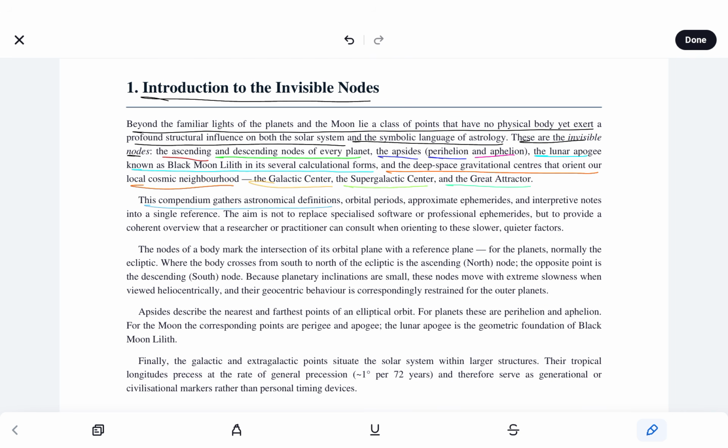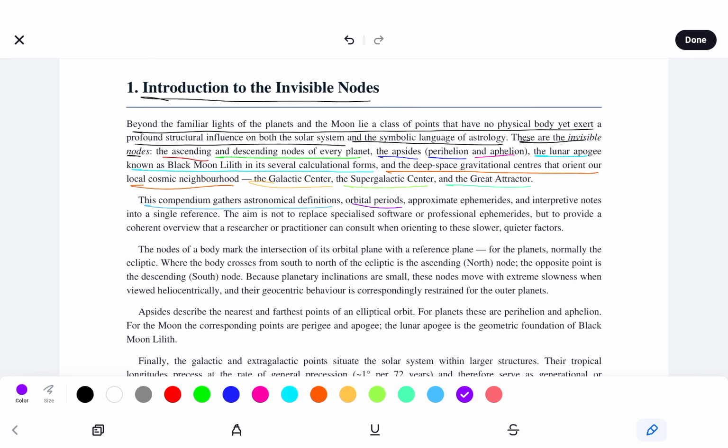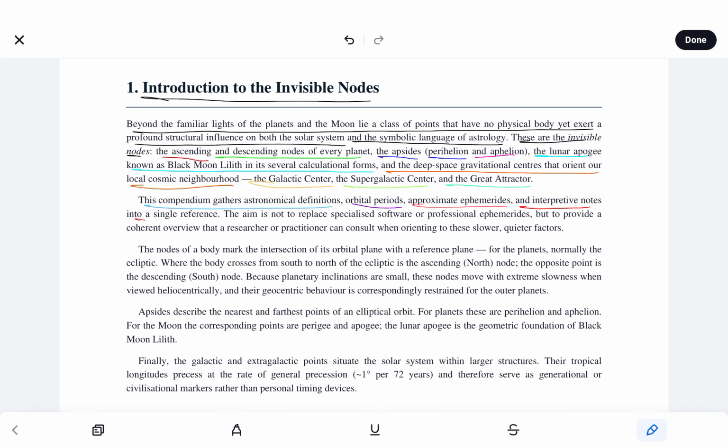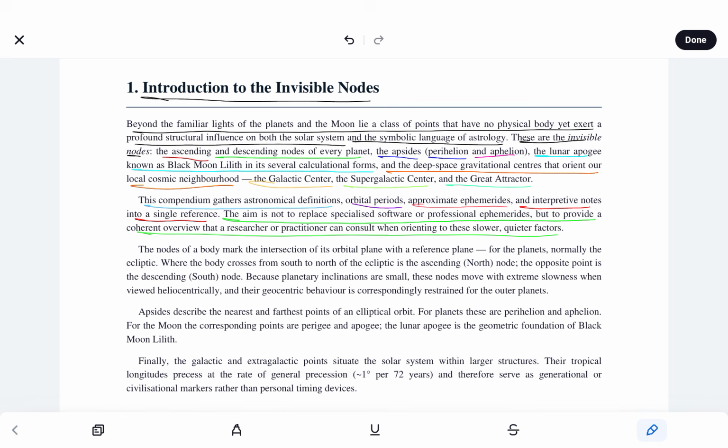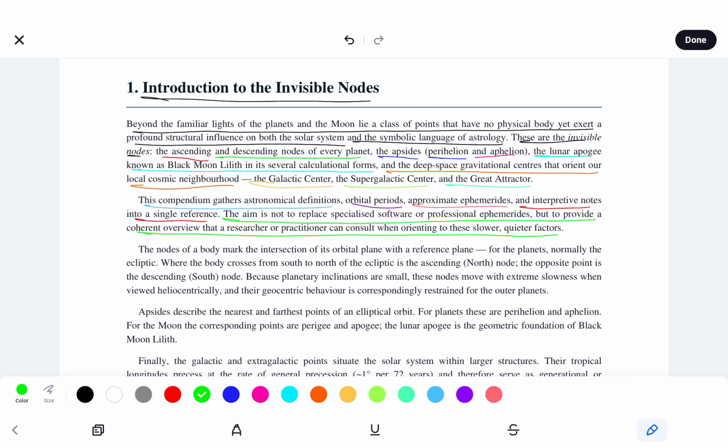This compendium gathers astronomical definitions, orbital periods, approximate ephemerides, and interpretive notes into a single reference. The aim is not to replace specialized software or professional ephemerides, but to provide a coherent overview that a researcher or practitioner can consult when orienting to these slower, quieter factors.